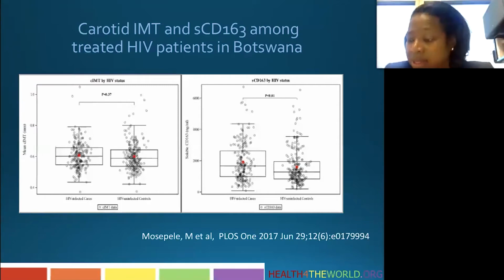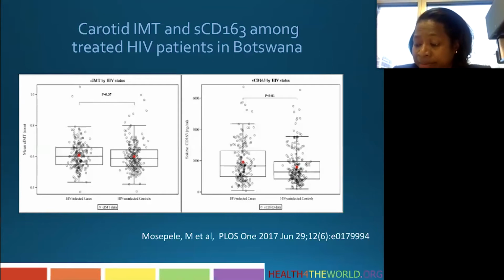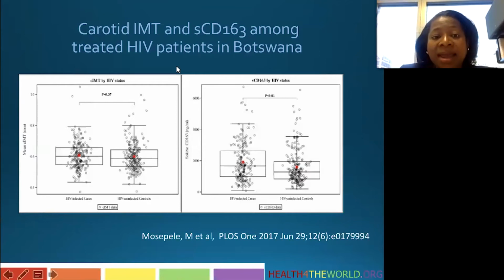It was a study conducted in Gaborone in Botswana. And they had 208 HIV-infected participants. 55% of them were women, which is something we're often not able to study in the US, a large percentage of women. The mean age was 39, and they were all virally suppressed, and they compared them to 224 HIV-negative controls. They found that they did not have any difference between HIV-infected and uninfected in carotid IMT. You see that the median carotid IMT was approximately equal in this study, with a p-value of 0.37.